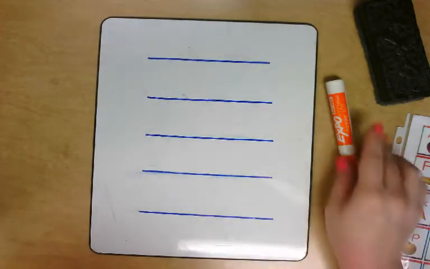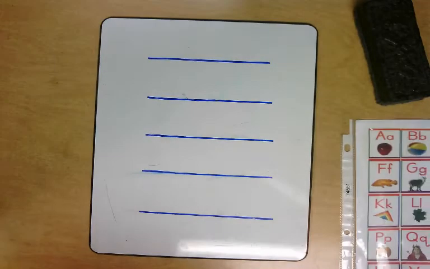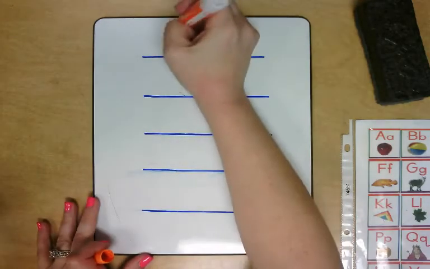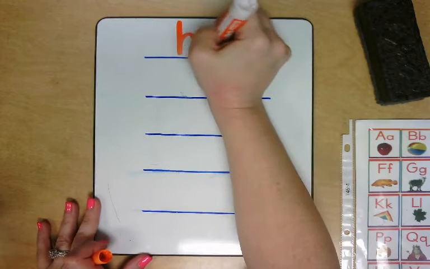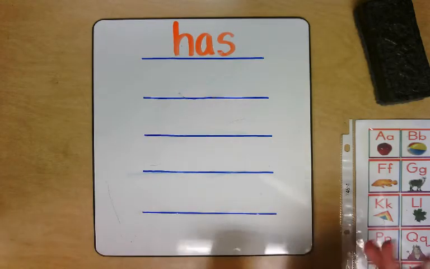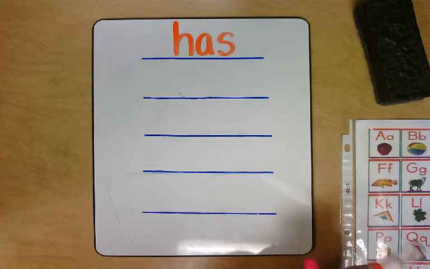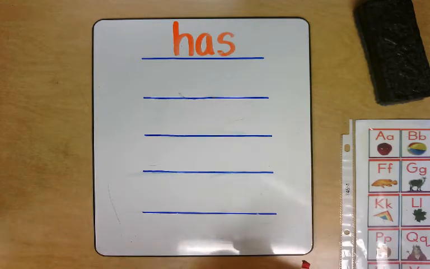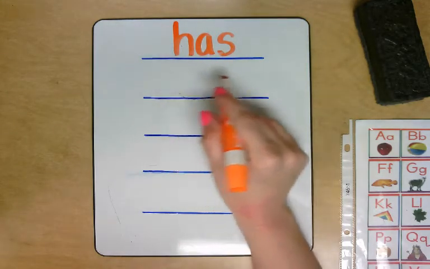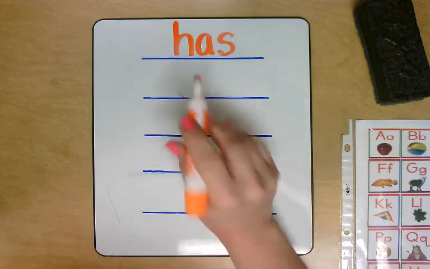Right now it's empty. We are going to start with the word has. Has. We are going to change one letter or one sound in the word has to make it a new word. The new word is going to be had. Think about that. What letter do we need to change to make has say had? We're going to change the S.